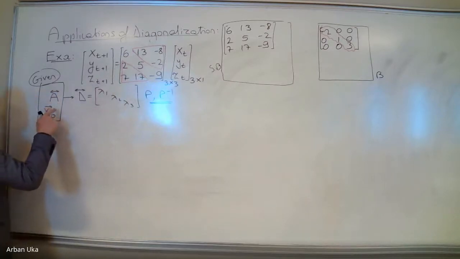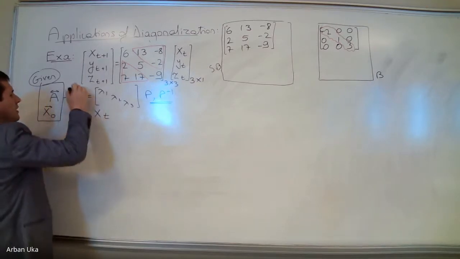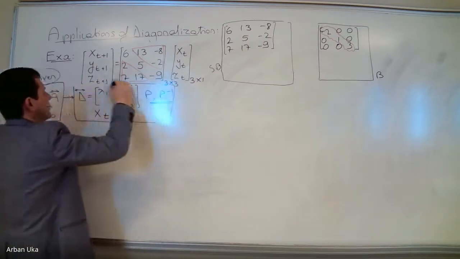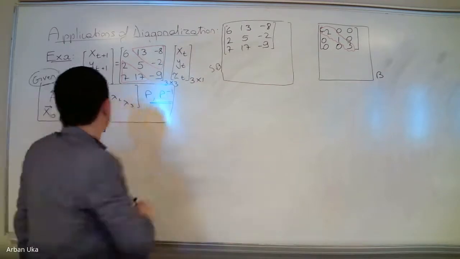We'll be given an x0, and the question will be to find xt. So given these, find these. We have to determine all of these.